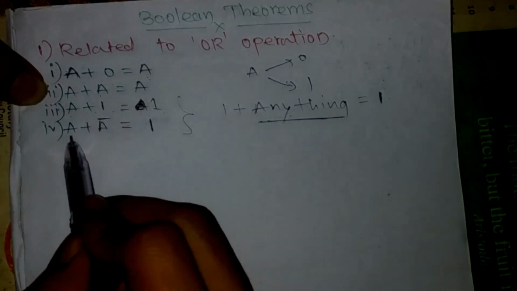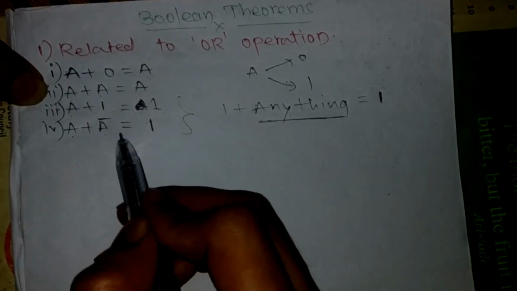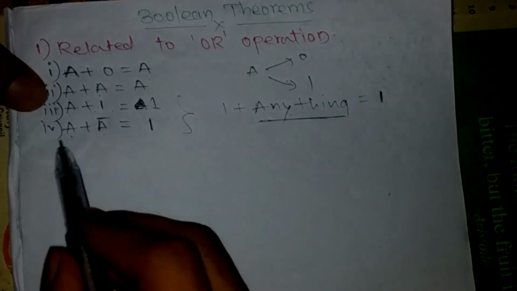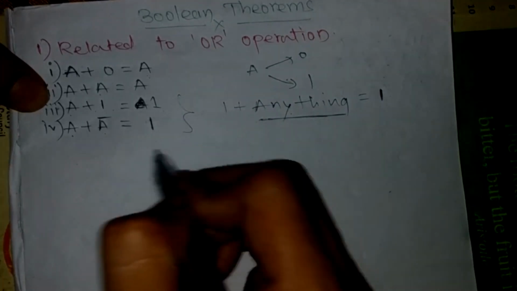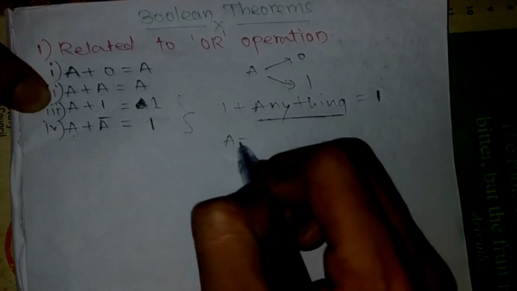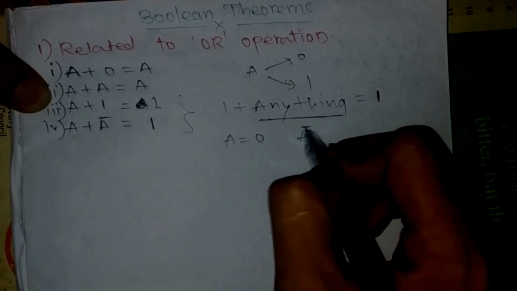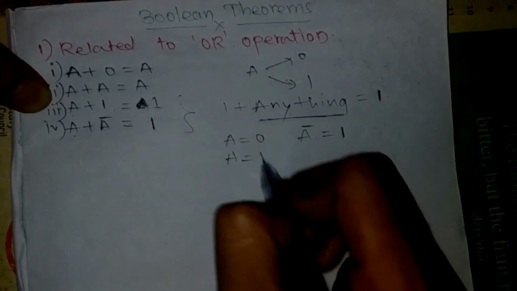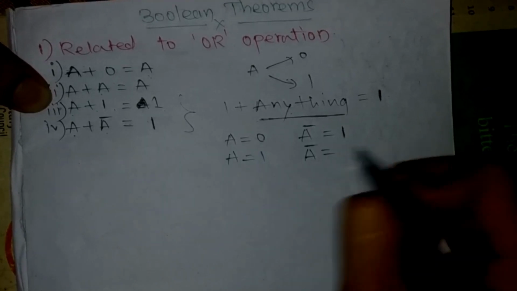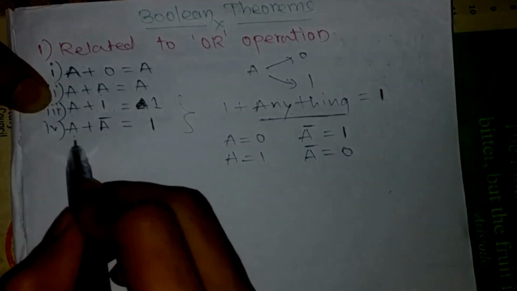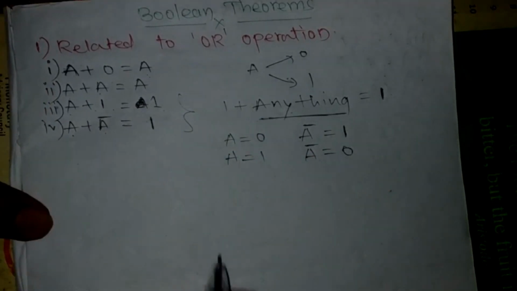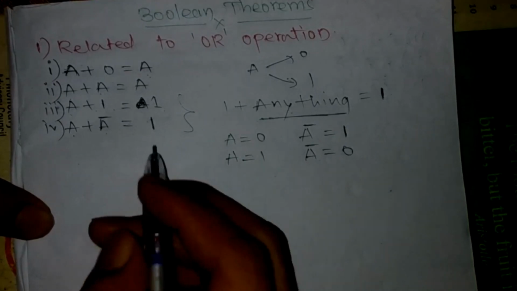So next one is A plus A bar. A bar is nothing but the complement of the data that is held by A. Suppose A is holding 0, the complement of that is going to be 1. If A equal to 1, the complement of that equals 0. That means A plus A bar is going to give 1. So we'll see one by one what each property says.